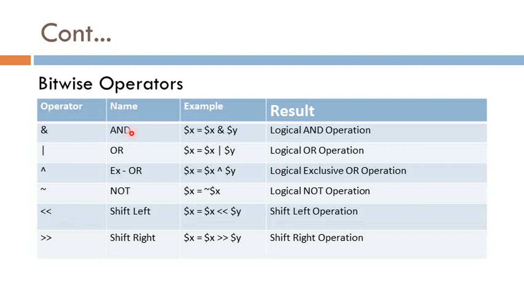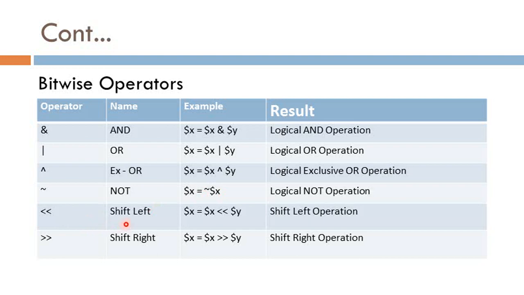It performs bitwise AND operation on its two operands. For example, $x is equal to $x and $y. Now second is OR. It performs bitwise OR operation on its two operands, and the syntax of this is $x is equal to $x, then OR operator, then $y. Next is XOR. It performs bitwise XOR operation on its two operands. Then the NOT operator performs bitwise NOT operation on its single operand. This is a unary operator.